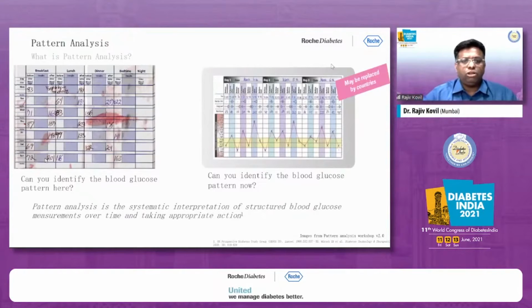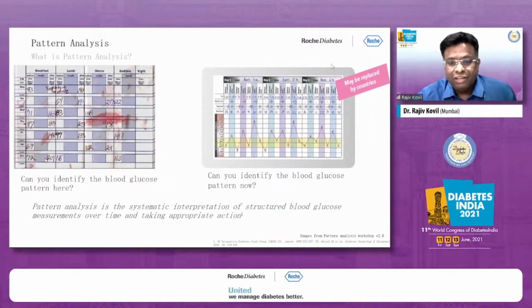Now this is what you get in your clinic. If the patient comes to us with this, the one on the left side, can you identify any pattern here? No, the doctor is not at all happy with this. On the other side, if the patient comes with something like this, a plot, the doctor's eyes completely bulge out and he says, wow, this is a patient who's in charge. And that is what we want.